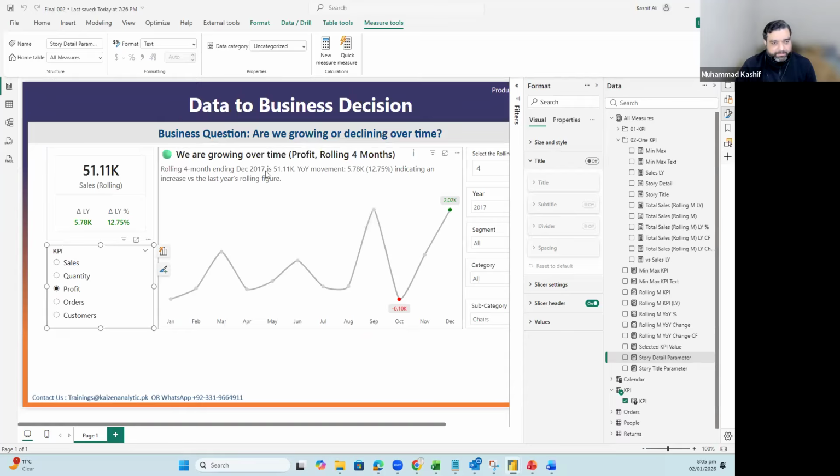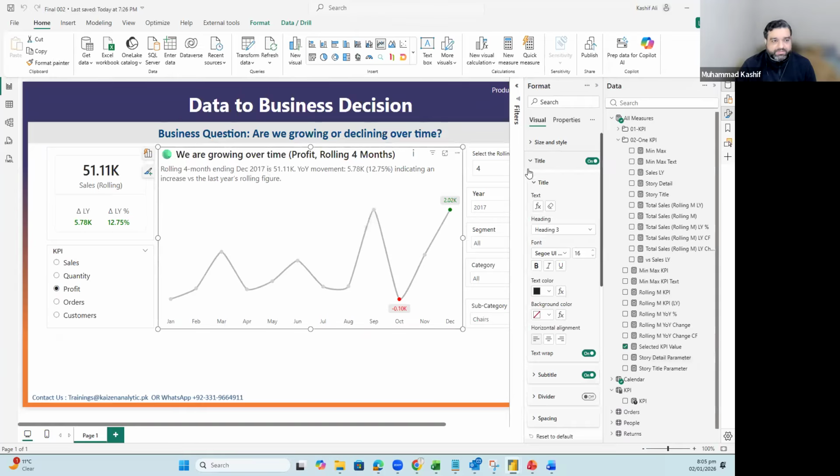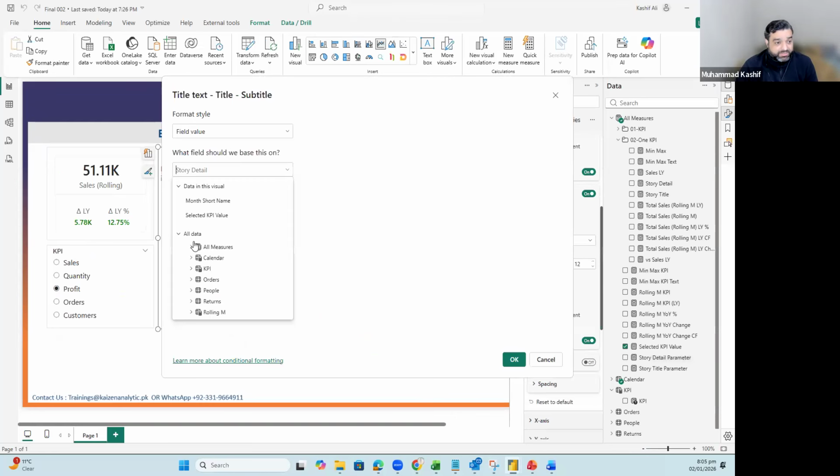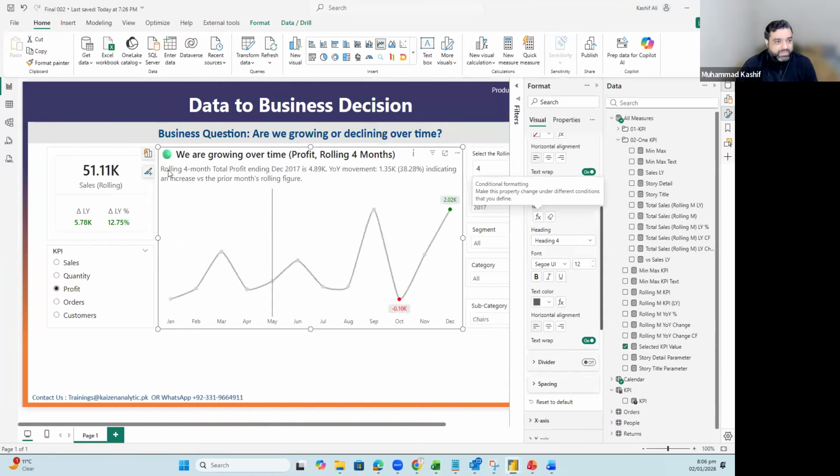Now I will go to my first visual, and I will go for the subtitle. This is the subtitle right over here, and I will add the measure which we have created in the subtitle. So this is detail. Okay, so now this is showing me the detail of total profit.